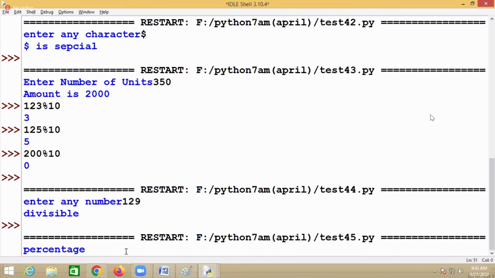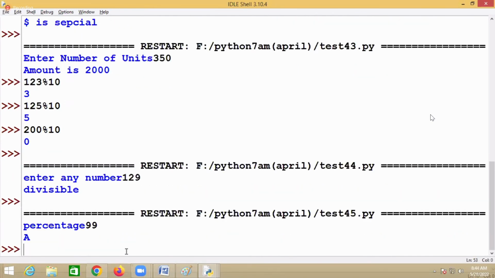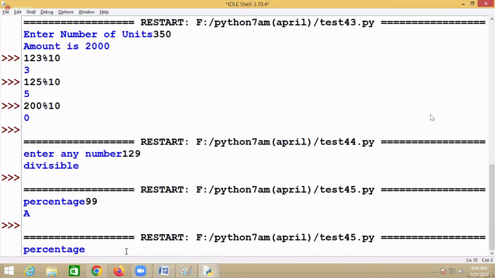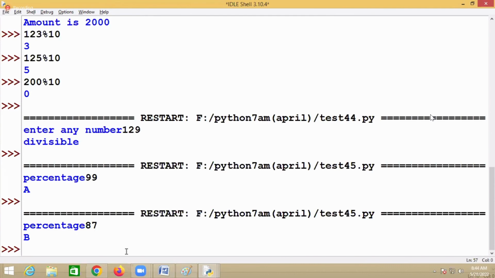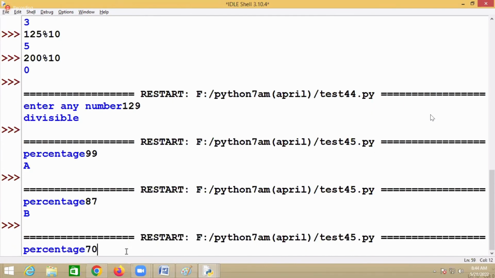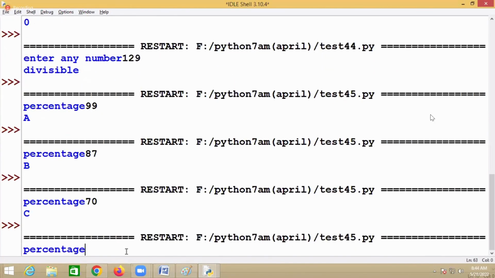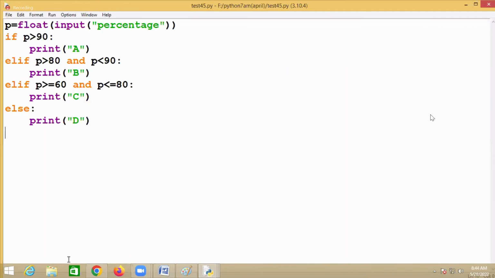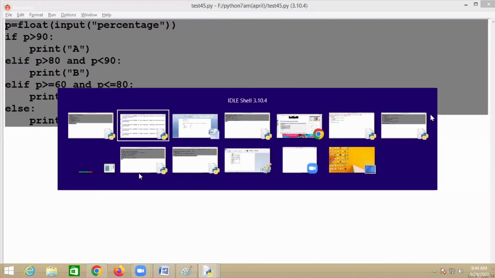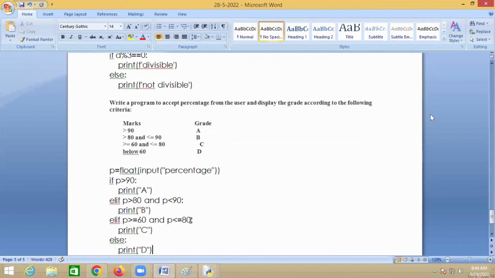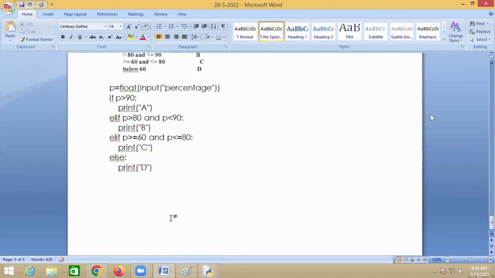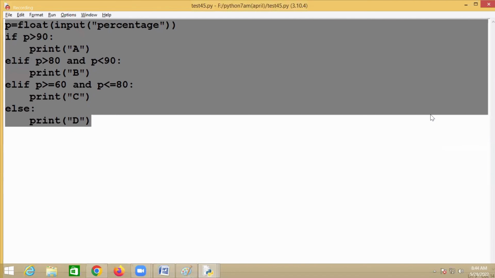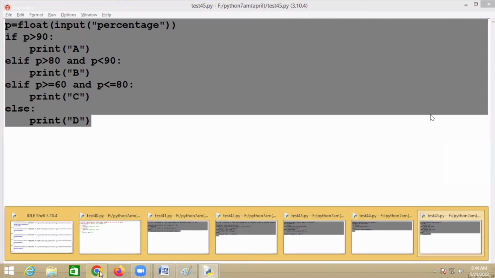Right? Let's try now 99. 99 is A grade. If I enter 87, which grade? B grade. If I enter 70, C grade. If I enter 50, D grade. It means all these test cases are passed. Yes. You have to practice these basic codings. Unless you practice, you don't get anything.